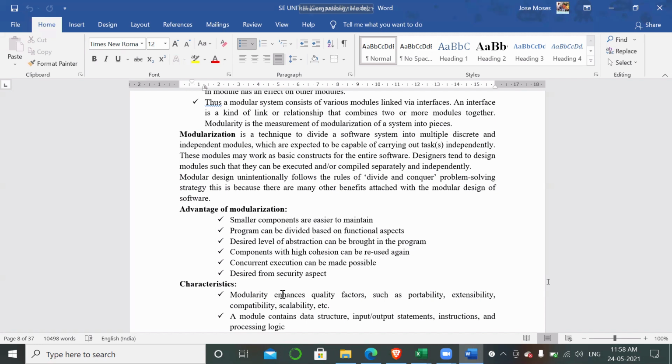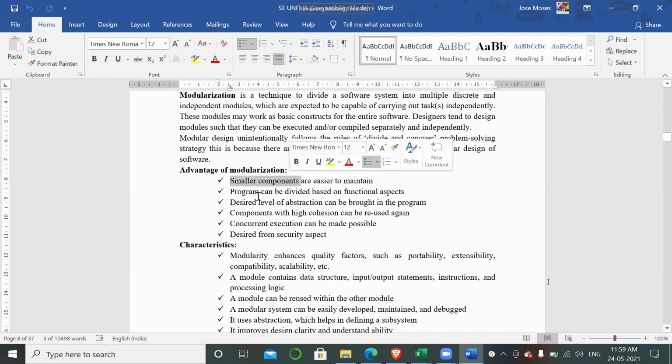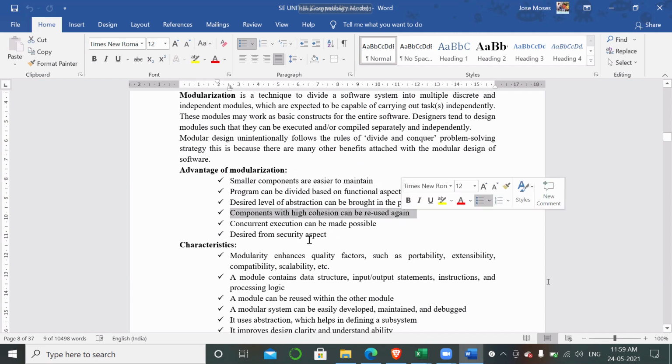What modularity does is enhance your quality factors. The advantages of modularity are smaller components which are easy to maintain, programs divided into functional aspects, and components with high cohesion and reusability. Modularity enhances quality factors such as portability, extensibility, compatibility, and scalability.